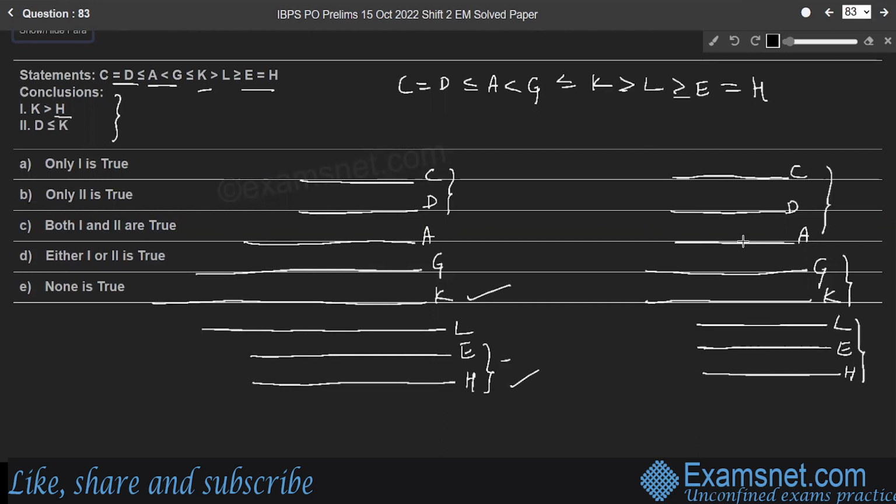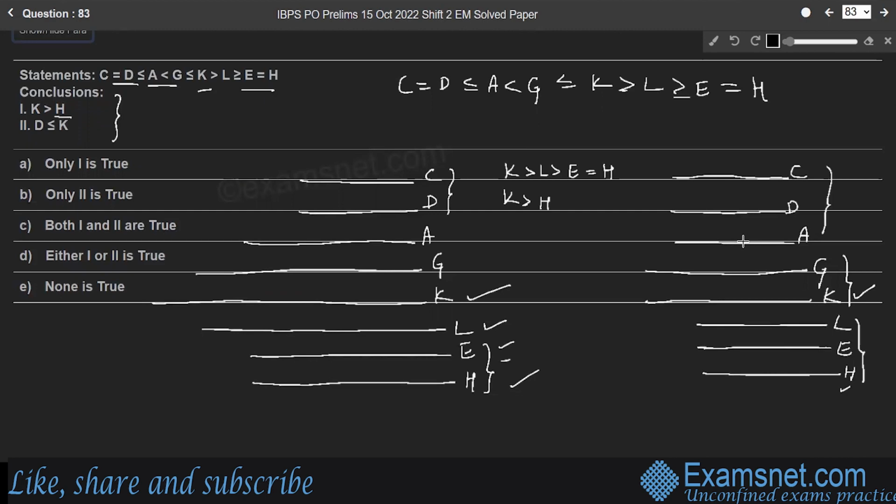So can we conclude K strictly greater than H? Yes, because K greater than L greater than E in the first case, right? K greater than L greater than E in the first case, but E is equal to H. So we can conclude K greater than H. Whereas in the second case, K line and H line.